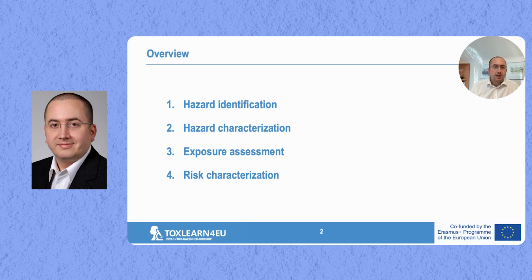You here see as an overview the structure of this short lecture. The structure is similar to the typical structure of a risk assessment. So we'll start with the hazard identification. I'll present something about the pyrrolizidine alkaloids, or PAs as they're usually abbreviated. So we'll talk a bit about the chemistry and the structures.